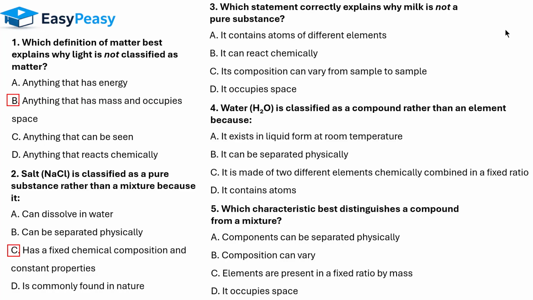Which statement correctly explains why milk is not a pure substance? Its composition can vary from sample to sample. Water is classified as a compound rather than an element because it is made of two different elements chemically combined in a fixed ratio. Which characteristics best distinguish a compound from a mixture? Elements are present in a fixed ratio by mass.